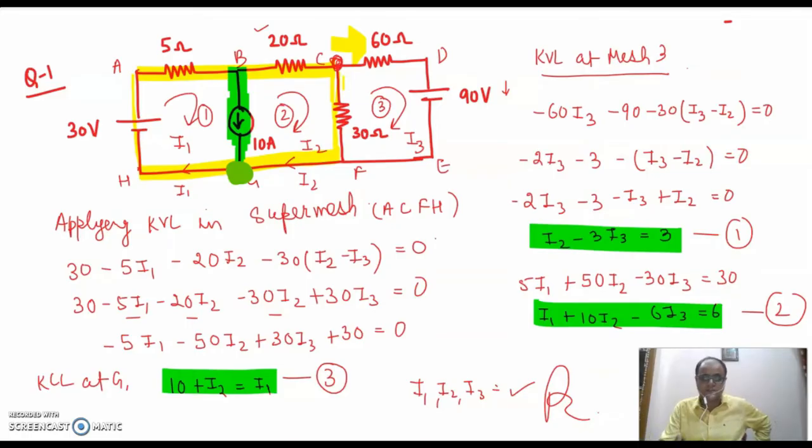In first year of your engineering, you must have learned the concept of solving these simultaneous equations involving more than 2 variables through a calculator. So you can use a calculator and find the value of I1, I2 and I3. Fine. I hope the question helped you understand the concept in a better way. Let's take up another question with an increased difficulty level.